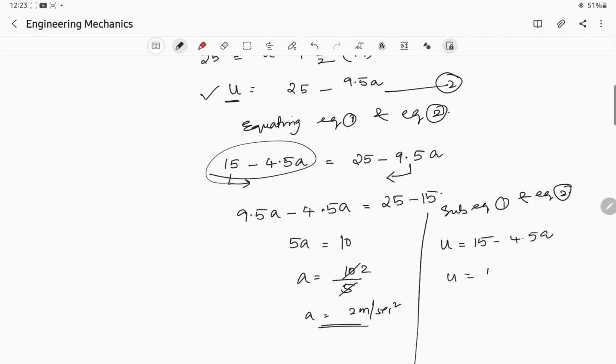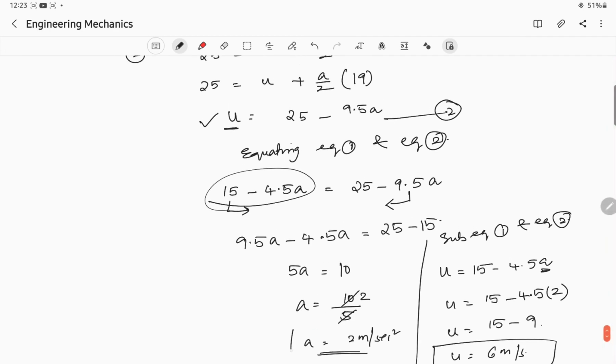So u is equal to 15 minus 4.5 into 2, which is 9. So u is equal to 15 minus 9, which is 6 meter per second. So the initial velocity u is 6 meters per second, and acceleration is 2 meter per second square.